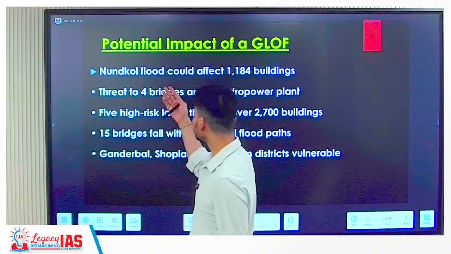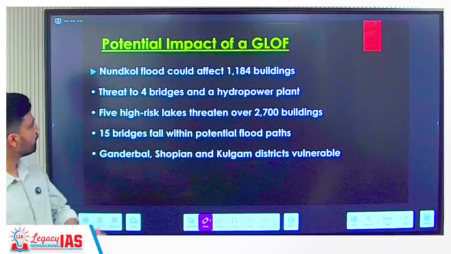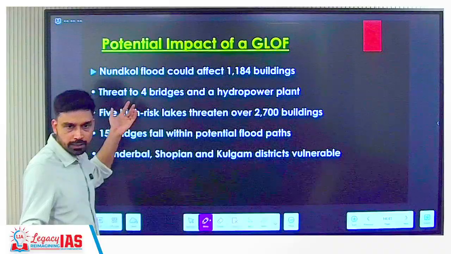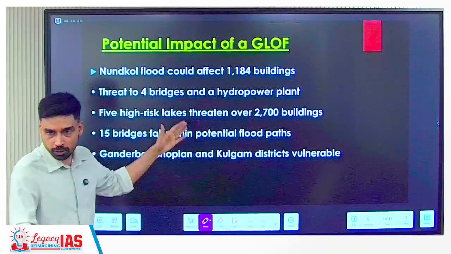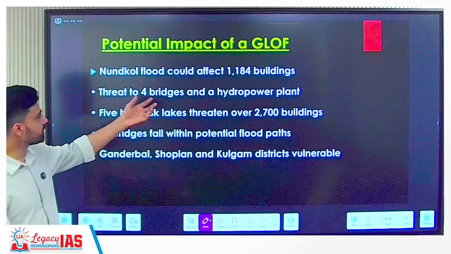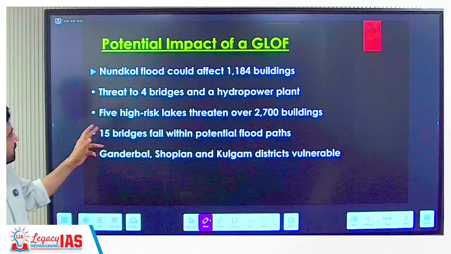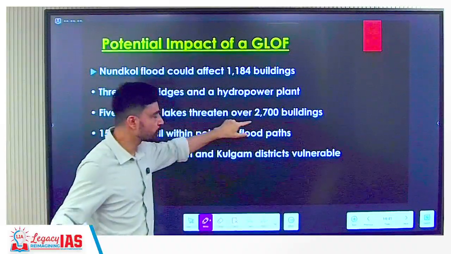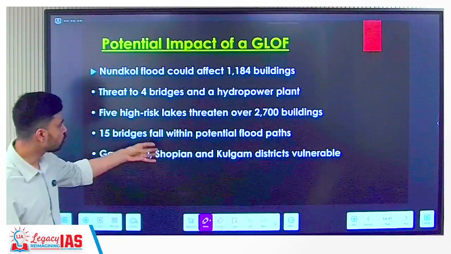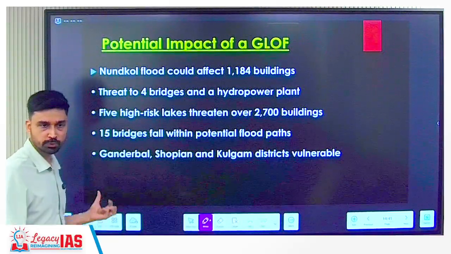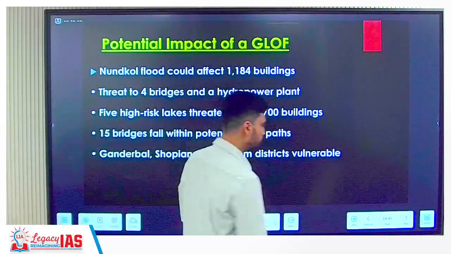Potential impact, all these impacts are given. What will happen if suddenly you have a flood? What is the impact of the flood? First of all, whatever buildings you have in the area will get completely destroyed, because water is running at very high speed in the mountainous terrain with steep slopes. Bridges, hydropower plants, these infrastructures can also get damaged. The 5 high risk lakes we have discussed can threaten how many buildings? 2,700 buildings are seen to be at risk. Bridges will fall. Ganderbal, Sopian, Kulgam, all of these districts in Kashmir seem to be highly vulnerable to future glacial lake outburst floods.